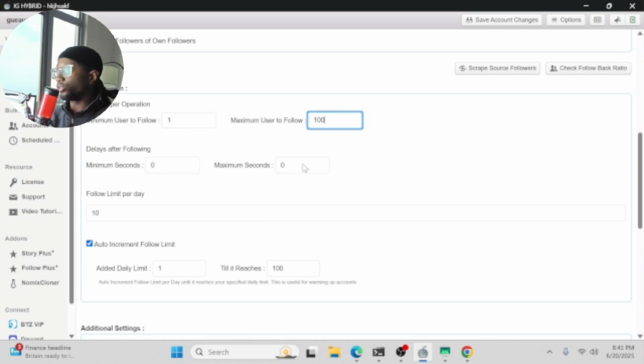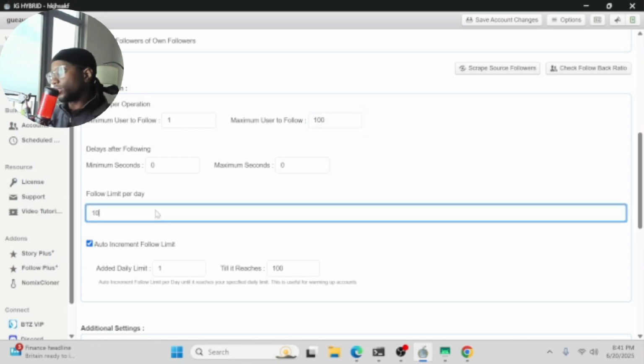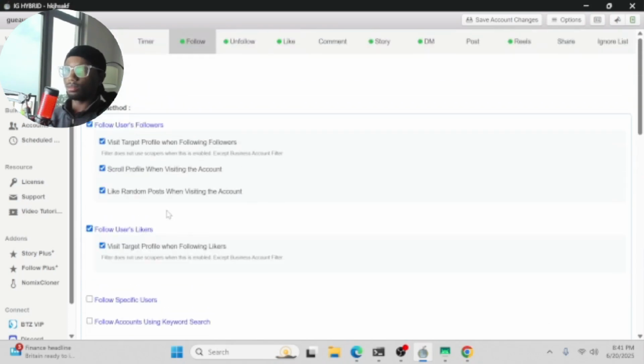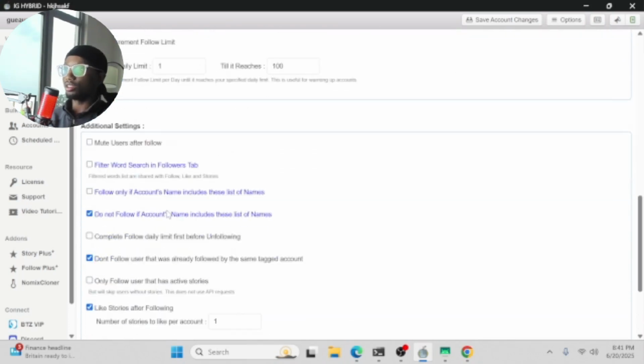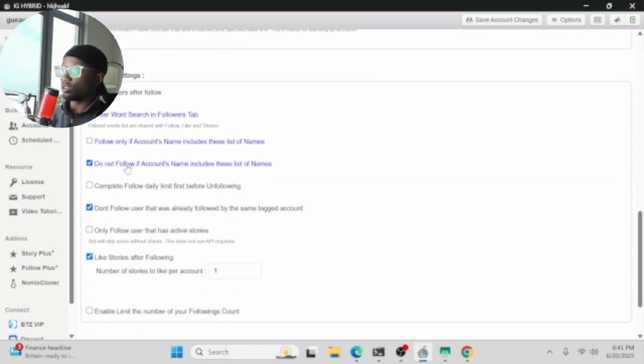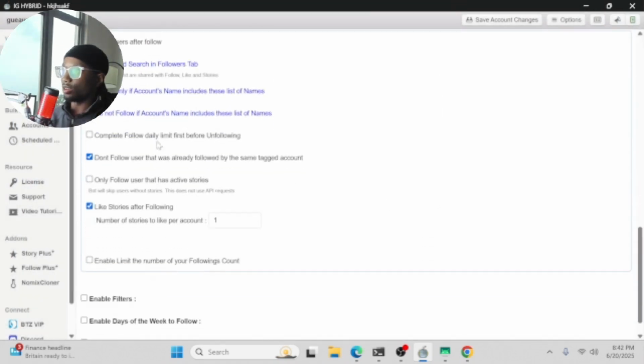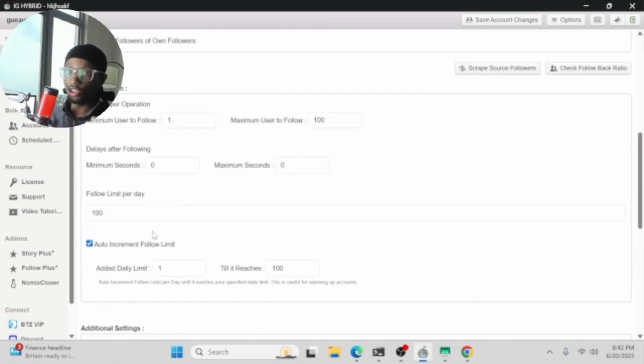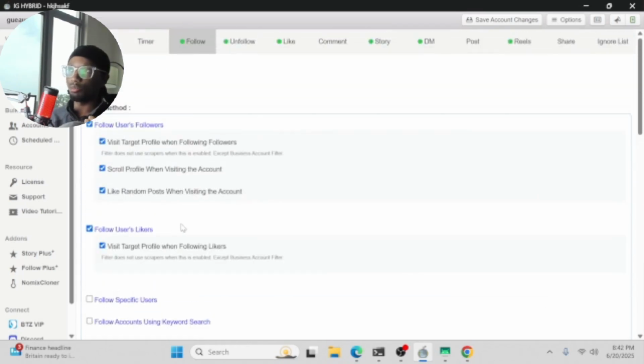Maximum user per follow 1 through 100. Follow limit per day, leave it at 100. Don't do more than 100. I promise you, do not do more than 100. And you want to also make sure that you have this on as well. Don't follow a user that was already followed by the same account. Even though I have it at 100, I promise you, most likely it won't do 100. The absolute most it might do is maybe like 60 or 70, but it's never going to really go past that.